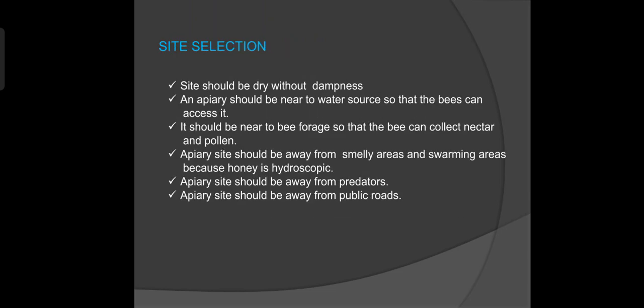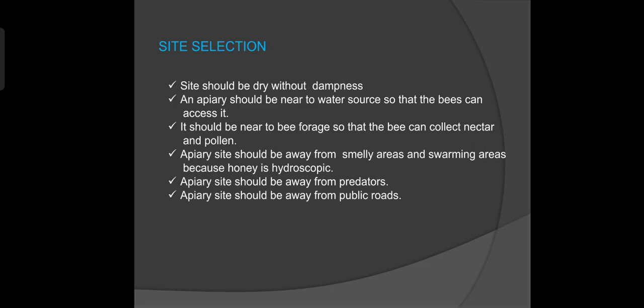Then let's talk about the site selection of apiculture. The site should be dry without dampness, because humidity will affect the bee flight and the ripening of nectar. An apiary should be near a water source so that the bees can access it. It should be near bee forage so that the bees can collect nectar and pollen. The apiary site should be away from smelly areas and swarming areas because honeybees are naturally hygroscopic.